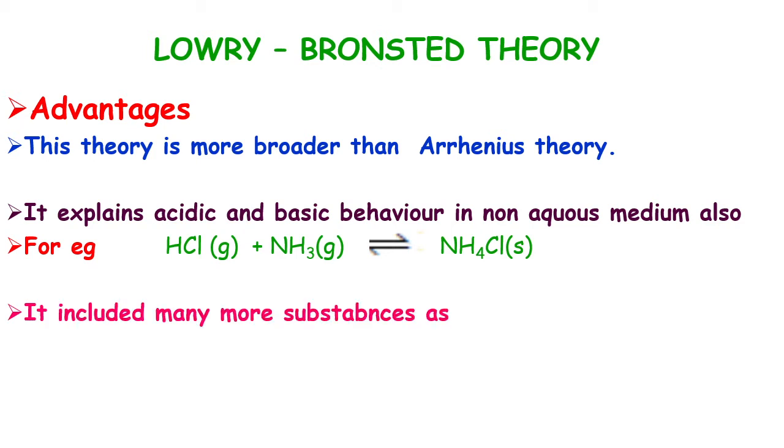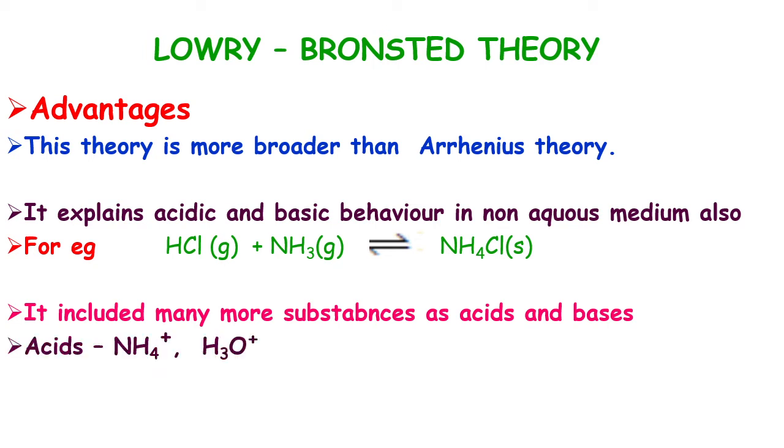It includes many more substances as acids and bases. For example, acids like ammonium ions and hydronium ions, and bases like ammonia and water. These are some advantages of Lowry-Bronsted theory. Okay, this theory is broader than Arrhenius theory.